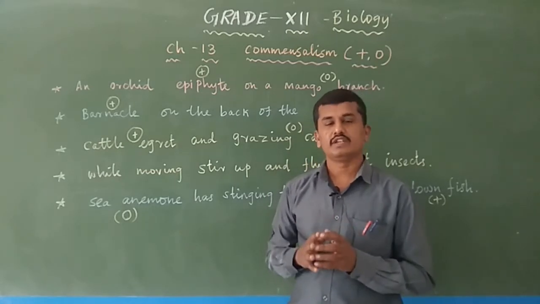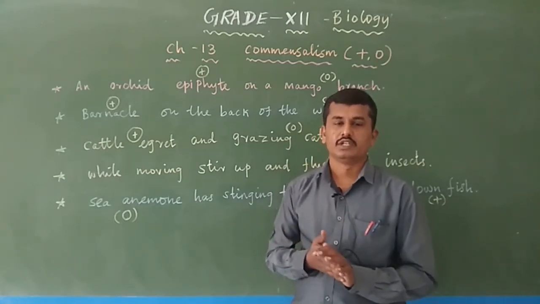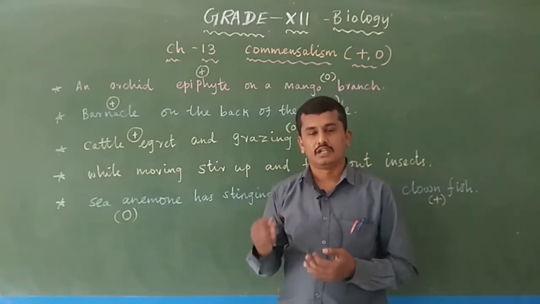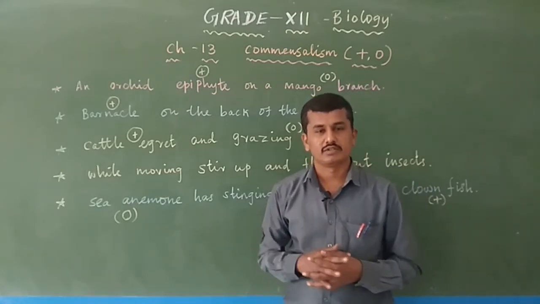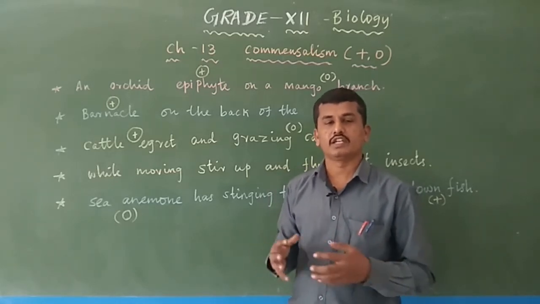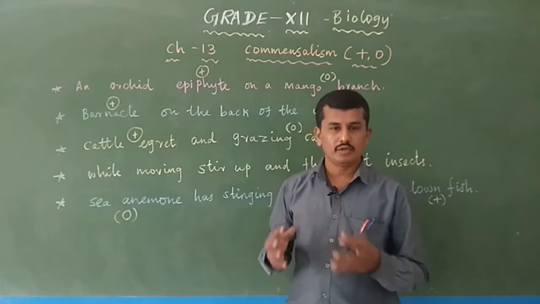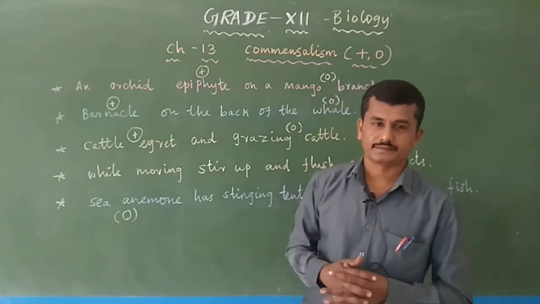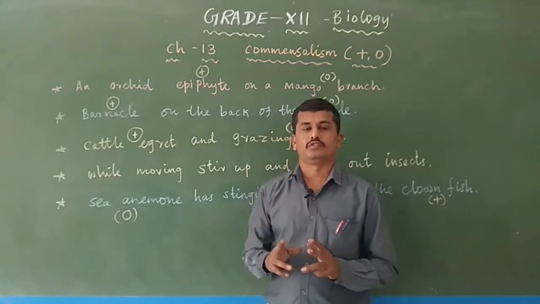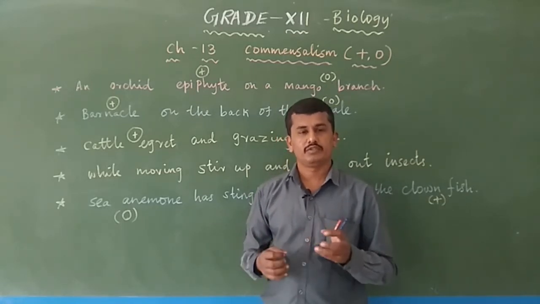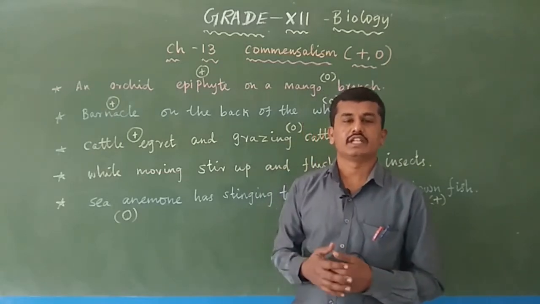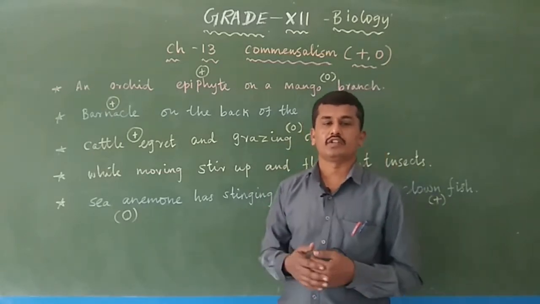In a community, various populations are present. For example, human population, cat population, dog population, mango tree population, grass population. Community means a group of populations. So, in a community, two species are involved. If one species gets benefited and the other species gets a negative interaction, that is parasitism.